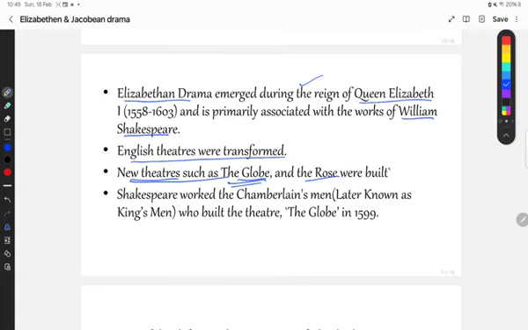William Shakespeare himself worked at the Globe theatre with the Chamberlain's men, who were later known as the King's men, and the Globe theatre was built by the Chamberlain's men in the year 1599. So this is very often asked in objective type questions, so keep it in your mind.